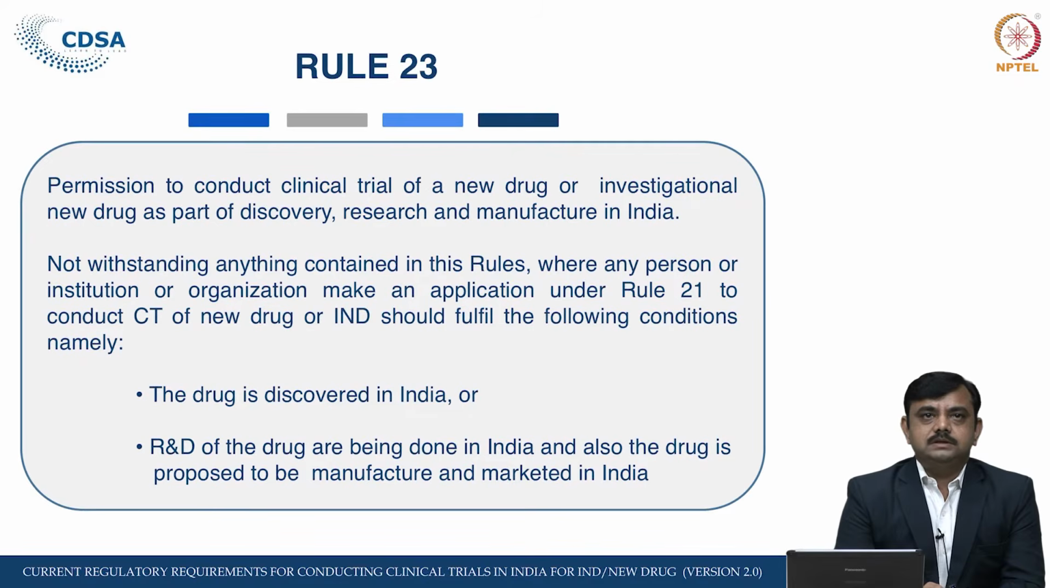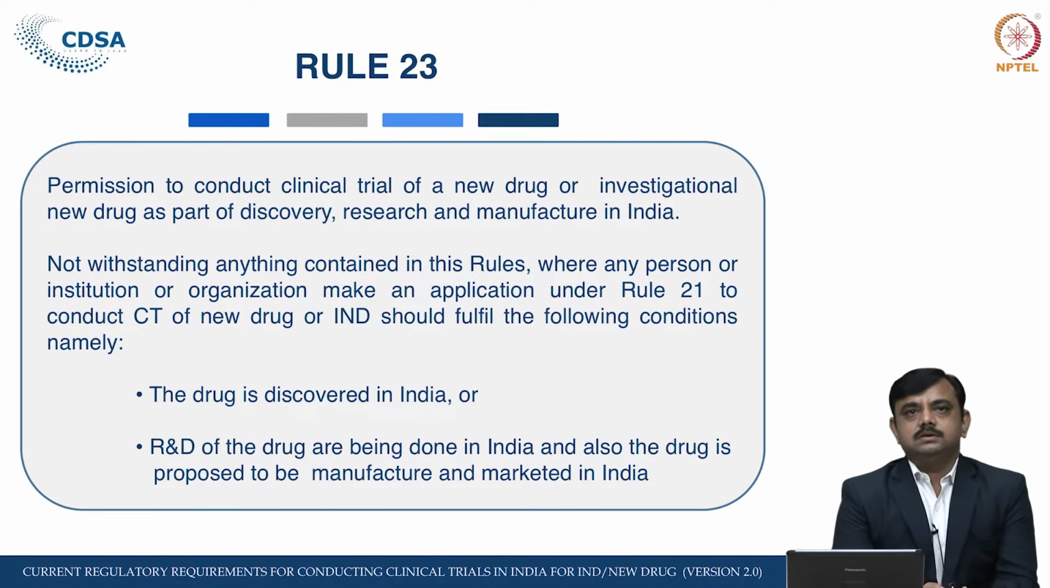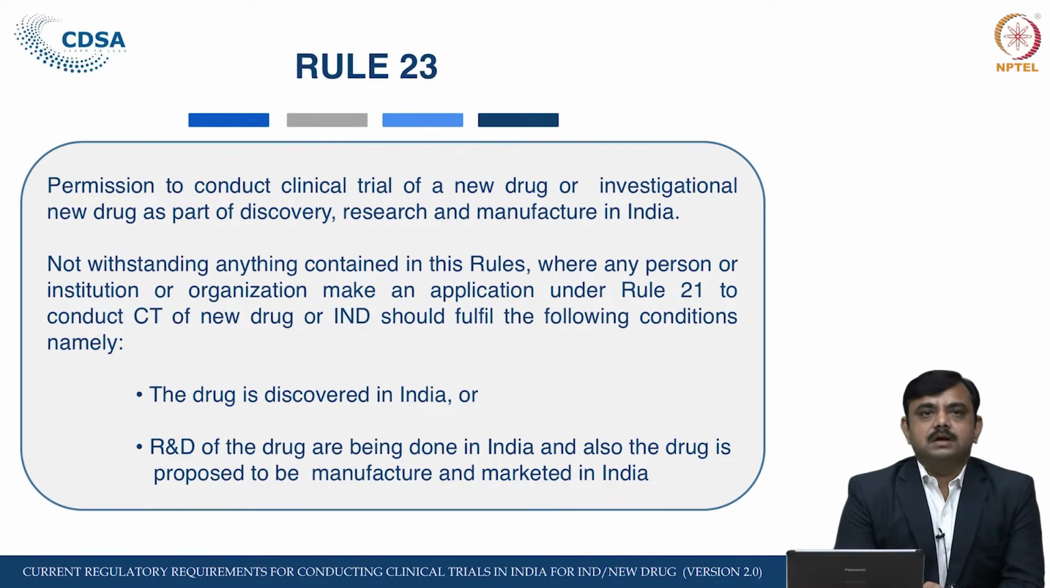Rule 23 says permission to conduct clinical trial of new drug or investigational new drug as part of discovery, research and manufacture in India. This is a special rule, which was not there earlier, and it is about the timelines, the time period within which the central licensing authority has to give the permission or dispose of the application. The conditions are that this is related to a drug which is discovered in India, the R&D of the drug is being done in India, and the drug is proposed to be manufactured and marketed in India.